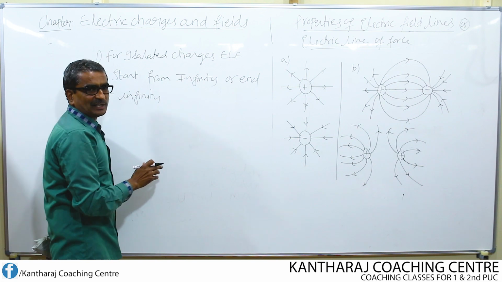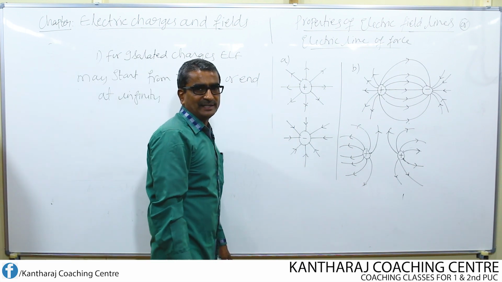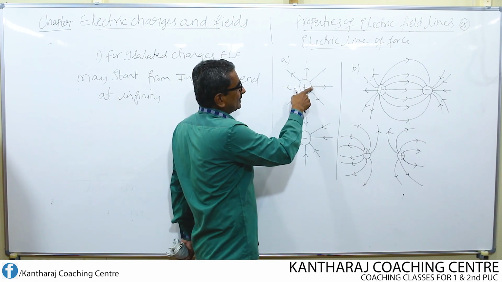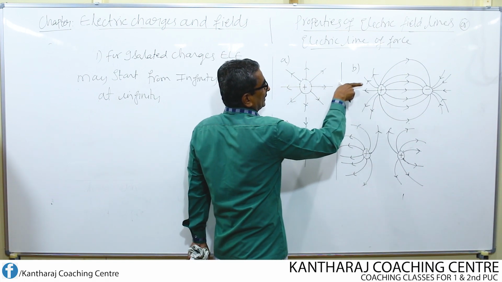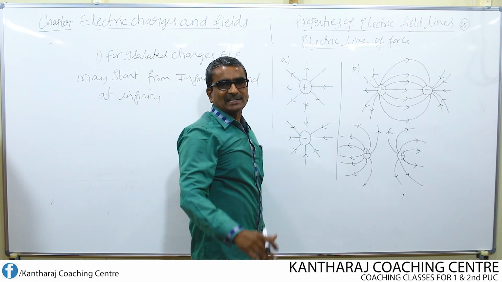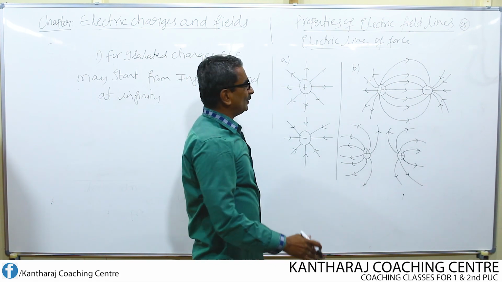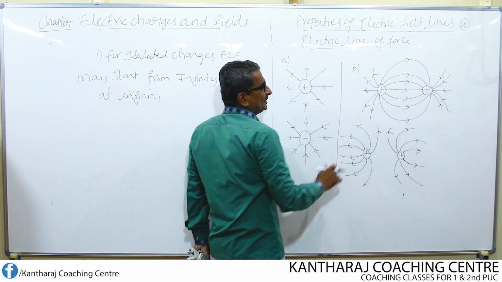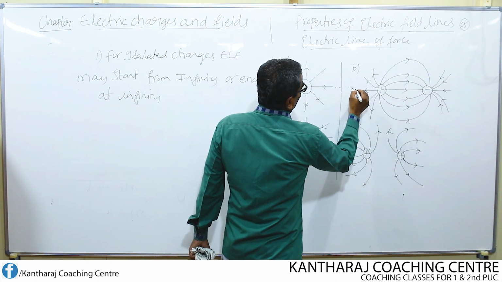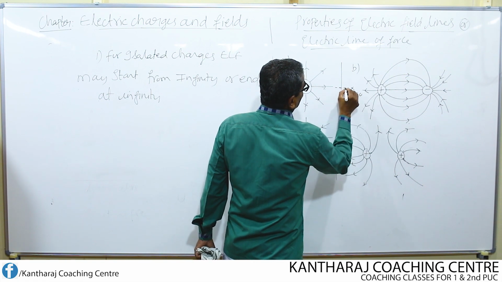What is the meaning of this? Starting from infinity or ending at infinity? Look here, once the electric line of force starts like this, it continues like this. Somewhere at one of the points, the electric field becomes equal to 0. We know that as we move away from the charge, the field strength goes on decreasing. Somewhere at one of the points, the electric field strength becomes equal to 0.